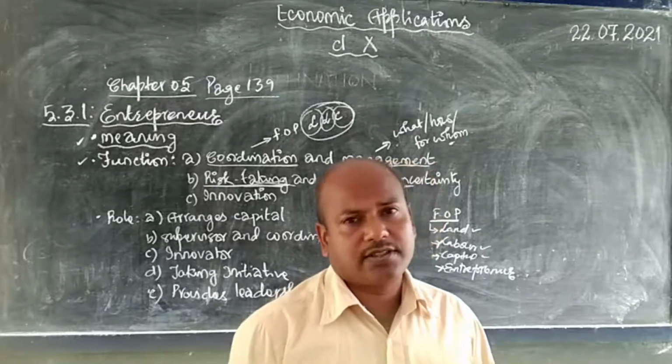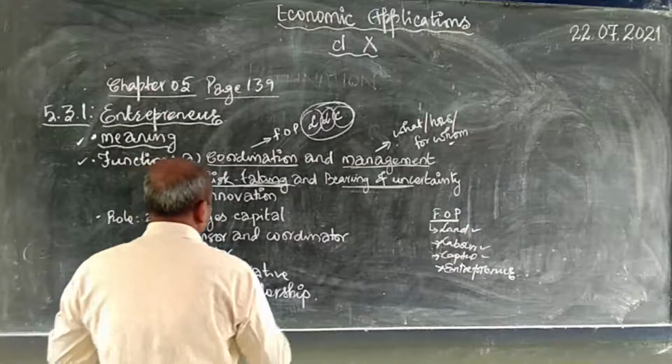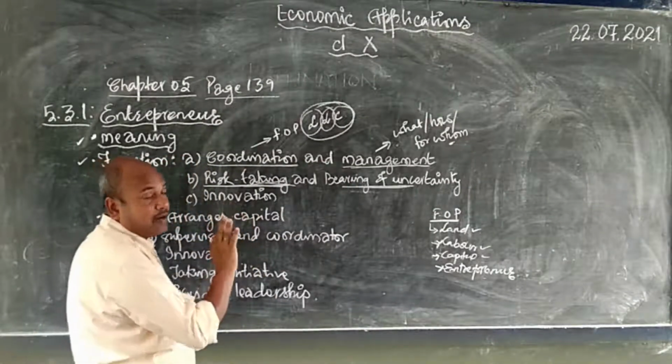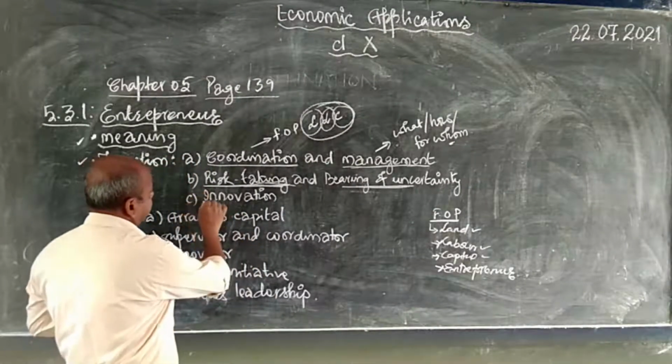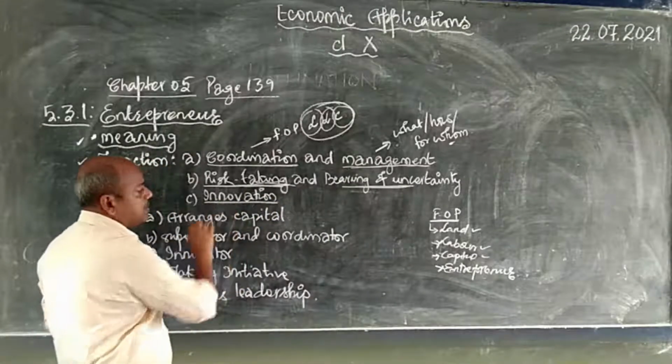all these are big losses. These all are to be borne by entrepreneur. The salaried staff will not bear it. And the last function is called innovation. So there are only three functions. Innovation means invention.